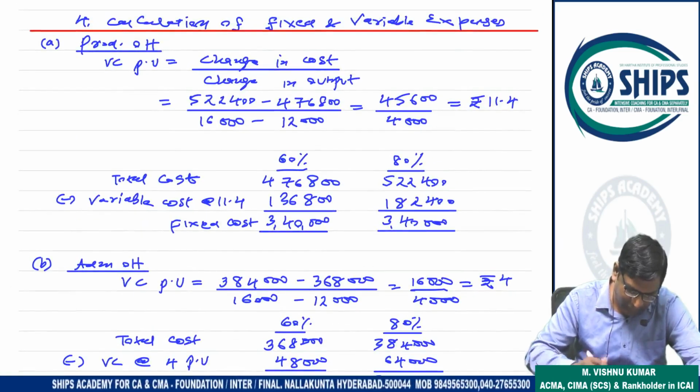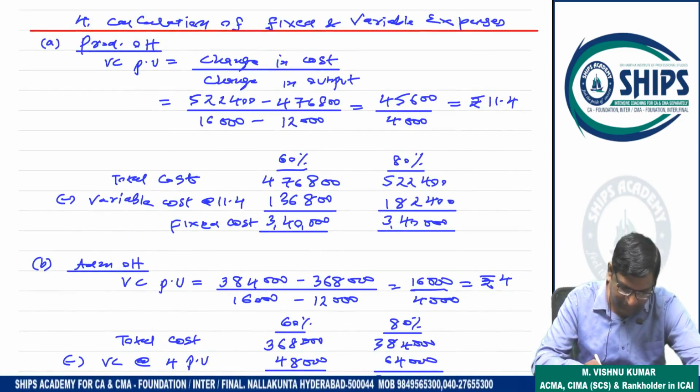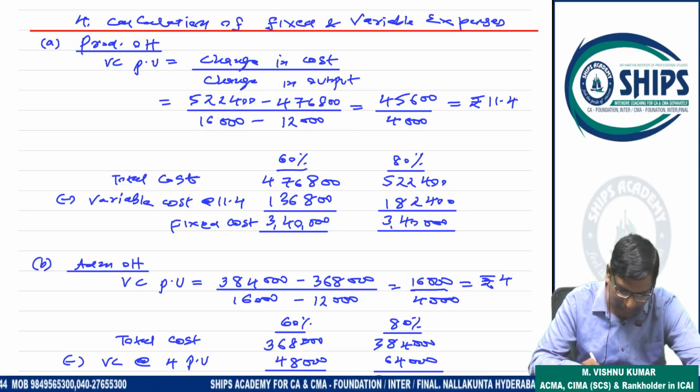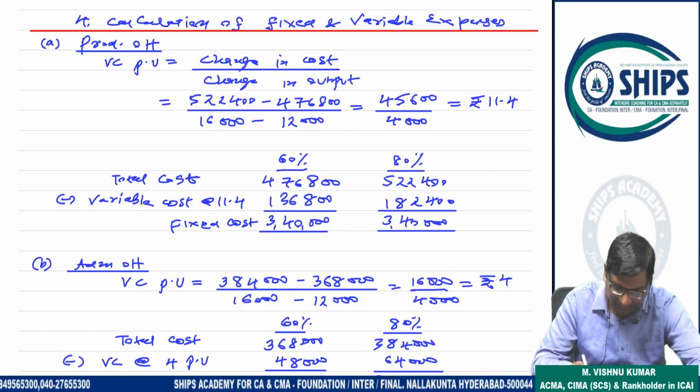First, production overhead. Change in cost by change in output gives the variable cost per unit. I'm writing in lakhs: 5,22,400 minus 4,76,800, divided by 16,000 minus 12,000 units, because 60% gives 12,000 units and 80% gives 16,000. So it is the 80% and 60% cost difference divided by the quantity difference, and 11.4 per unit comes.